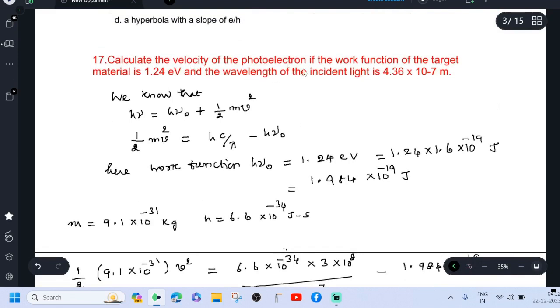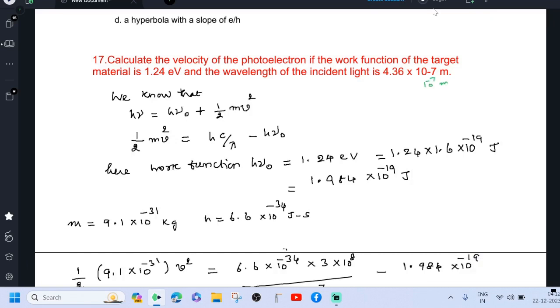Calculate the velocity of the photoelectron if the work function of the target material is 1.24 electron volt and the wavelength of the incident light is 4.36 into 10 power minus 7 meter. This is our photoelectric equation.